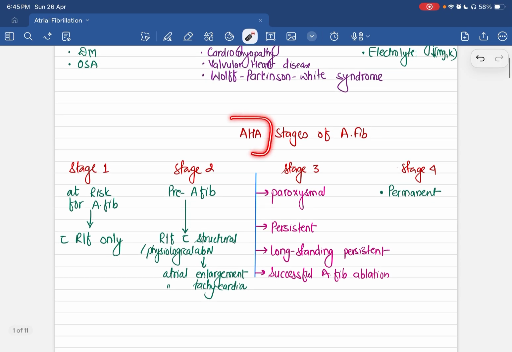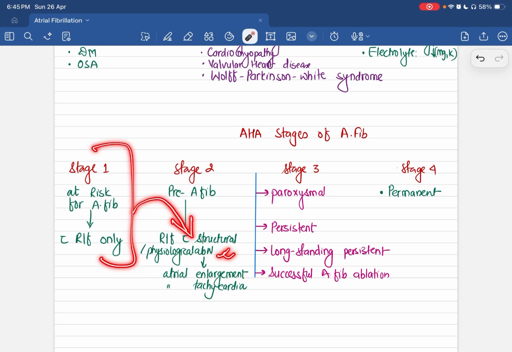The American Heart Association has divided atrial fibrillation into four different stages. Stage 1 means only the risk factors are present. The risk factors can be either modifiable or non-modifiable. Because of these risk factors, if there are any structural or physiological abnormalities of the heart, then we call this stage 2 atrial fibrillation, which is also termed pre-atrial fibrillation.